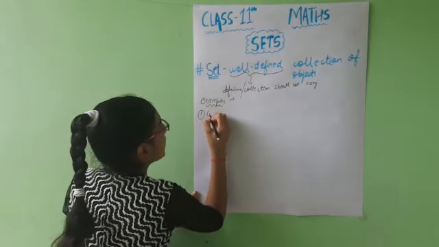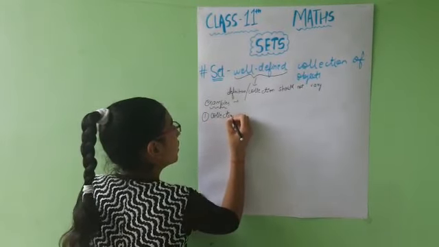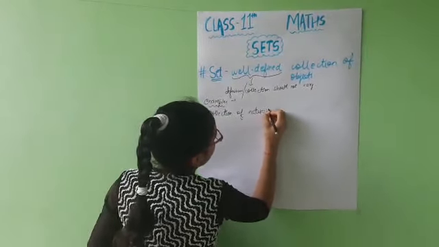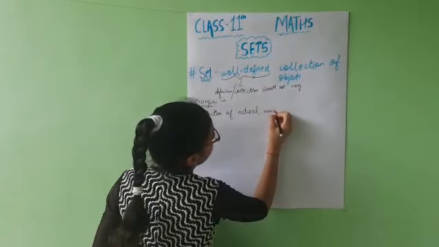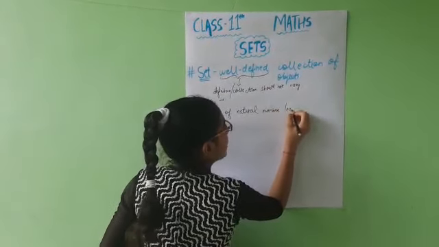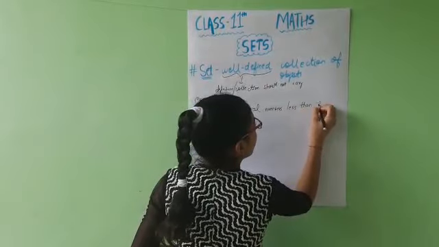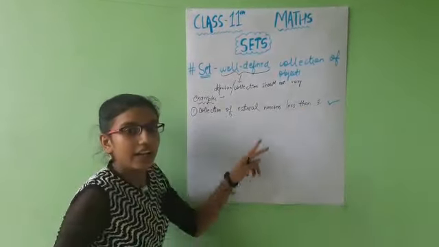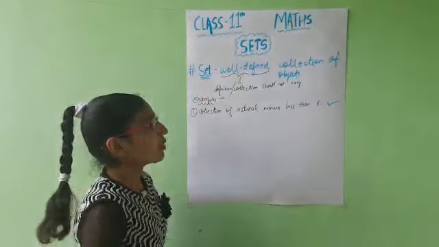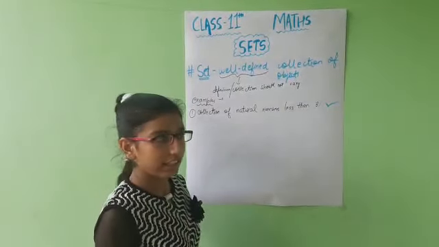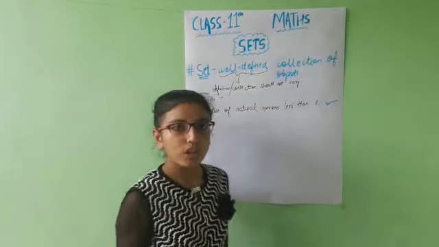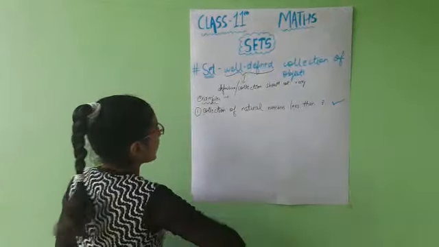Now first is the collection of natural numbers less than 3. Now this particular collection will be taken as a set. And why is it taken as a set? Because no matter whosoever collects it, the collection will always include the numbers 1 and 2. So that's why this will be considered as a set.